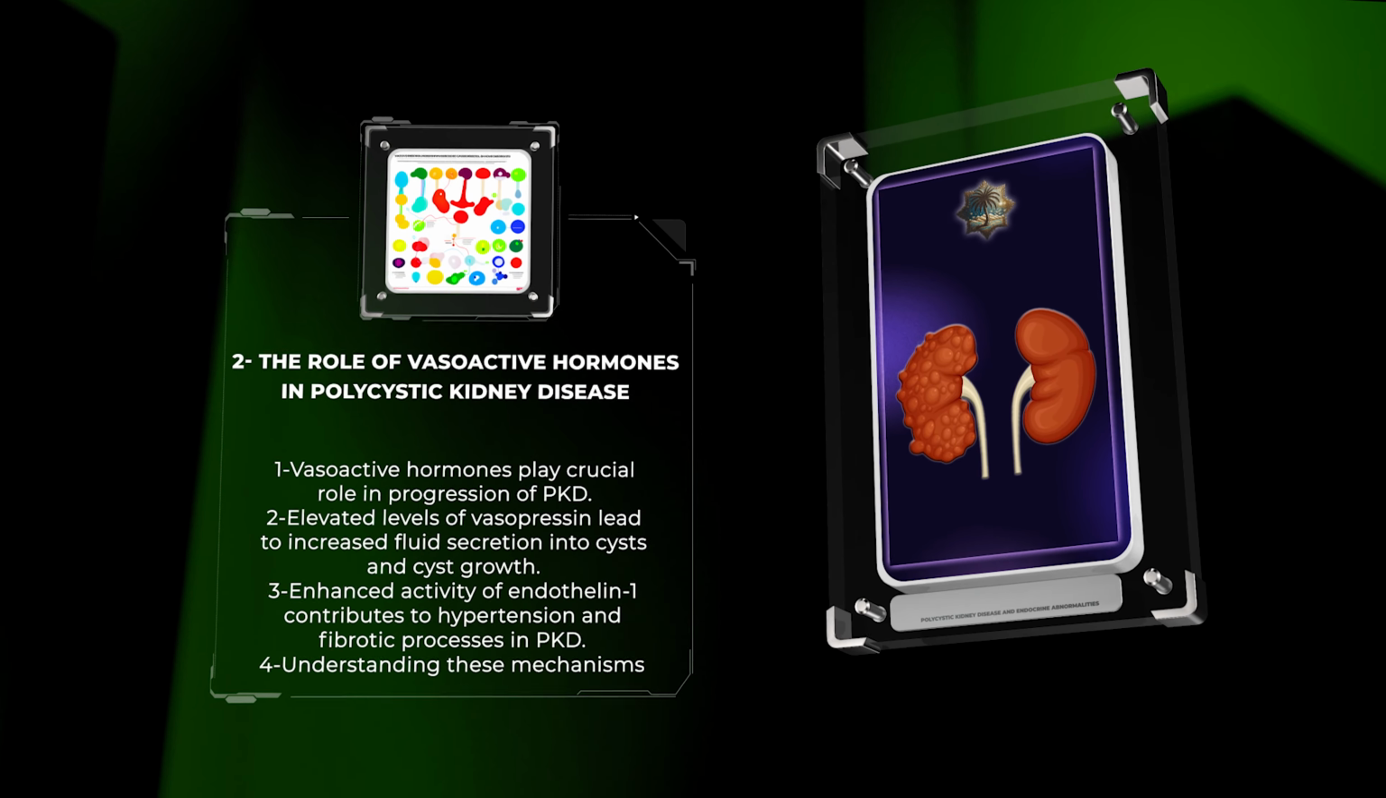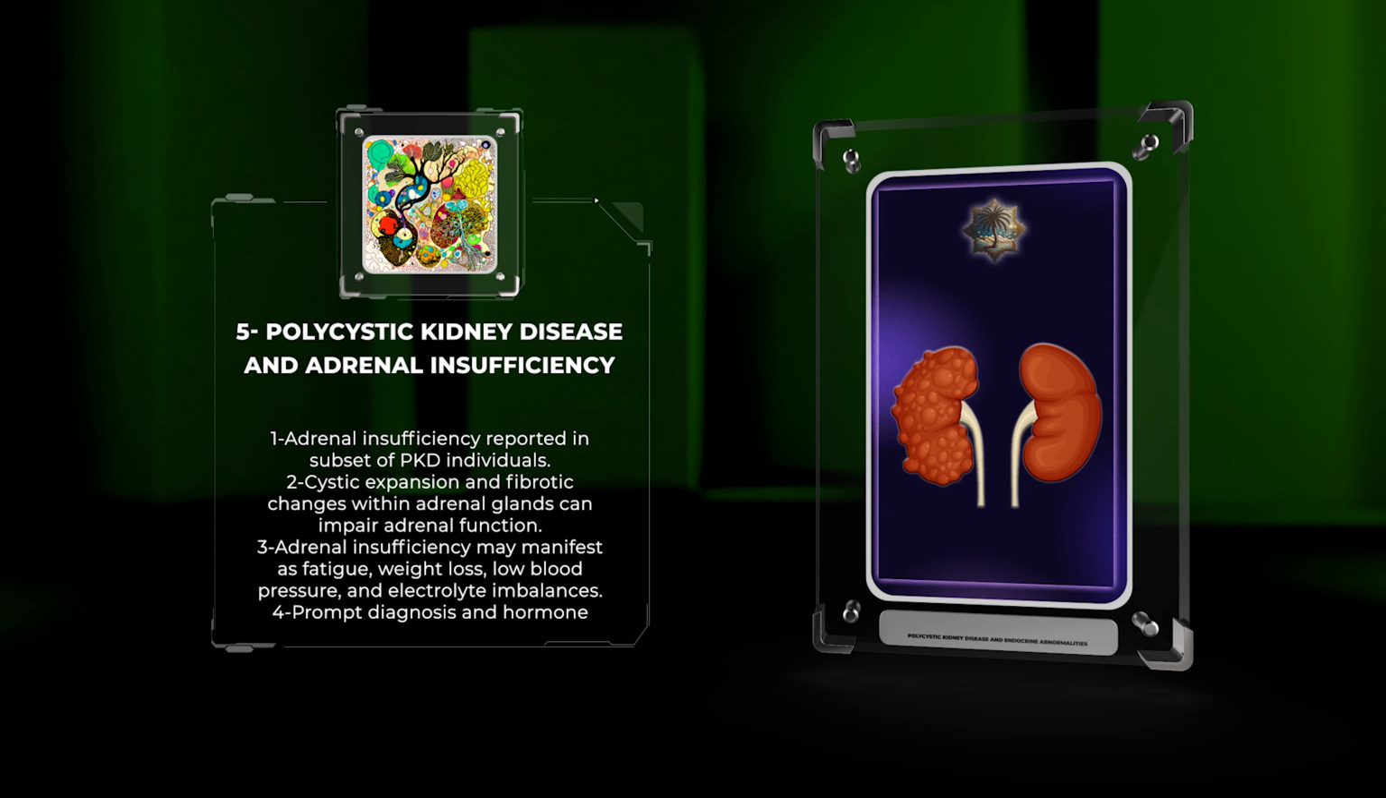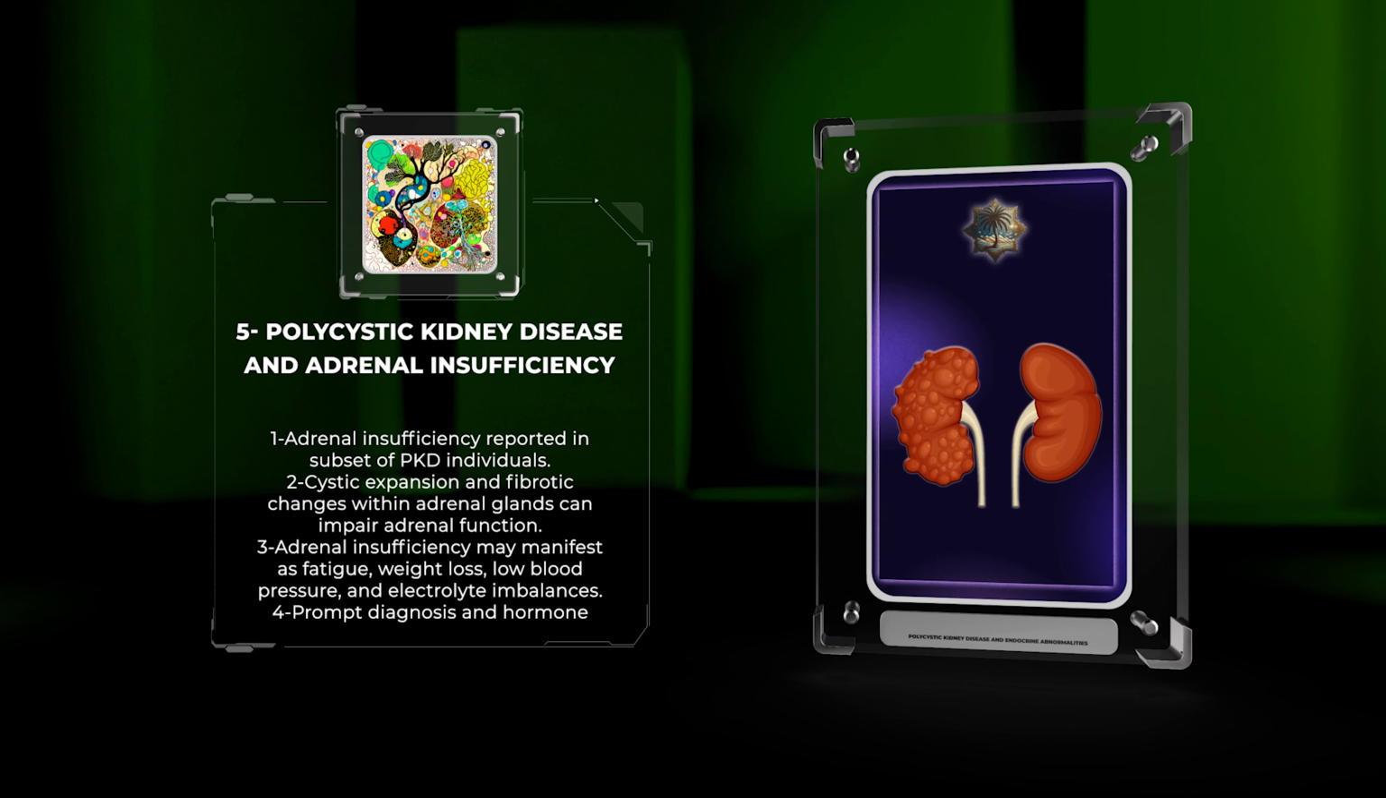Adrenal insufficiency, resulting from impaired adrenal gland function, has been reported in a subset of individuals with PKD. The adrenal cortex, responsible for producing vital hormones such as cortisol and aldosterone, can be affected by cystic expansion and fibrotic changes within the adrenal glands. Adrenal insufficiency in PKD may manifest as fatigue, weight loss, low blood pressure, and electrolyte imbalances. Prompt diagnosis and appropriate hormone replacement therapy are crucial to mitigate the adverse effects of adrenal insufficiency on patients' health.